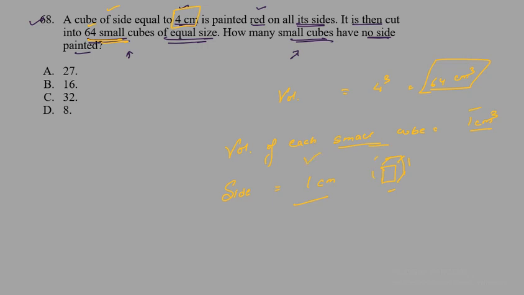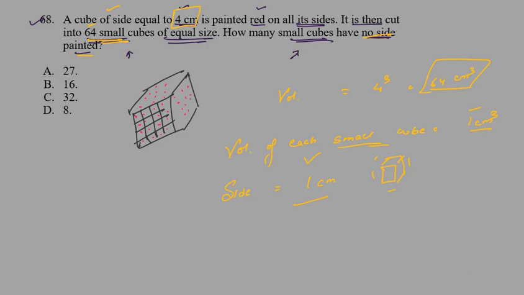So here we can see how many cubes have no side painted. First of all, we need to remove all the cubes that are on the surface. Let us assume this is our original cube. Here we draw a rough diagram. This is our original cube, and dividing it into 64, per face, this is one face. This one face will look something like this, where we will have 1 2 3 4 5 6 7 8 9 10 11 12 13 14 15 16. So 16 cubes will be visible on each side. Here also we will have 16 cubes, and on every side we will have 16 small cubes visible.